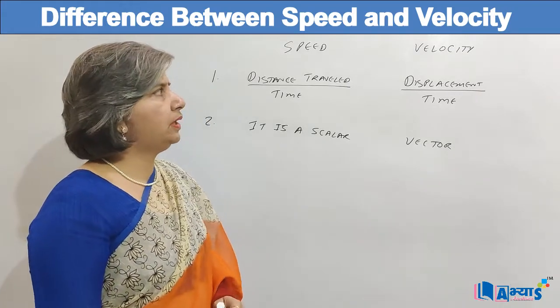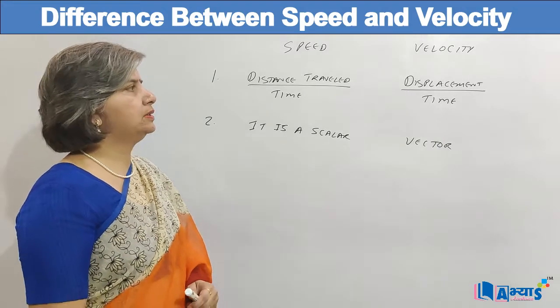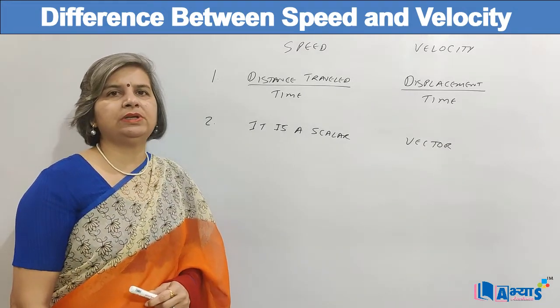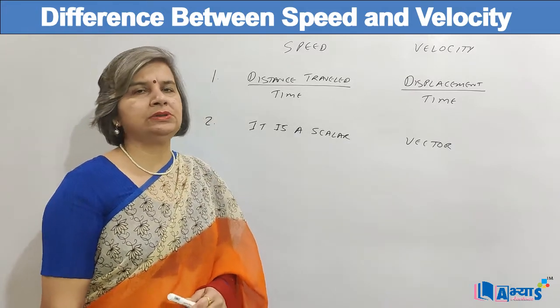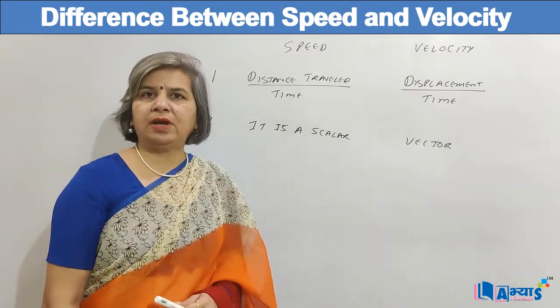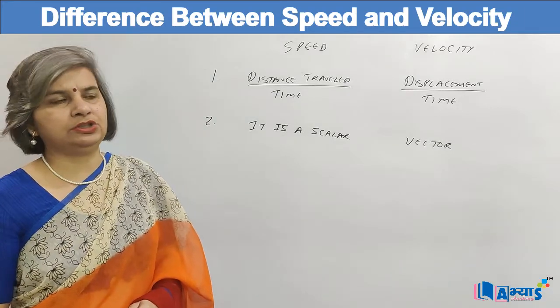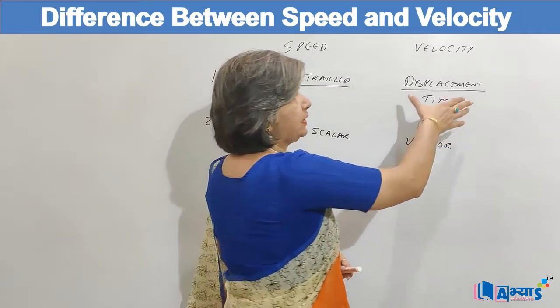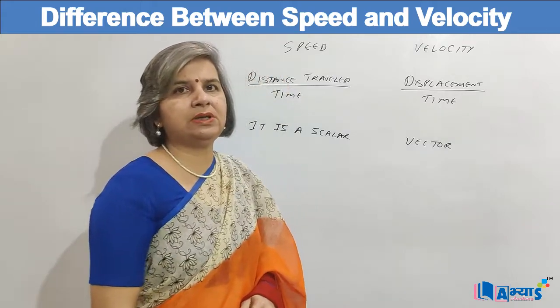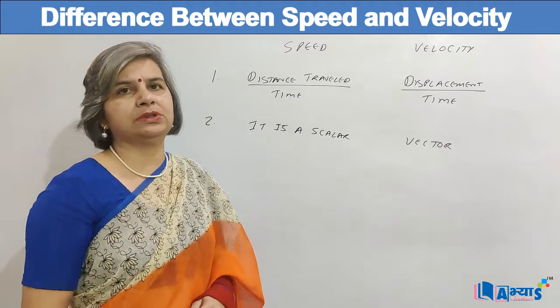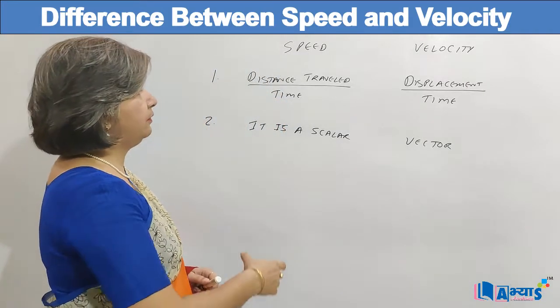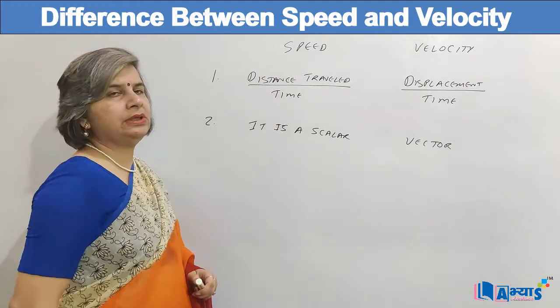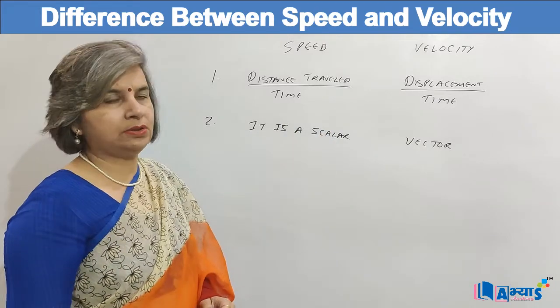But when we are defining velocity, we are considering the displacement, and displacement is a vector quantity, because while defining displacement we have to give the value and the direction. So displacement is a vector quantity, and as displacement is a vector and it is being used to define velocity, velocity is also a vector quantity. So the second difference is that speed is a scalar quantity and velocity is a vector quantity.